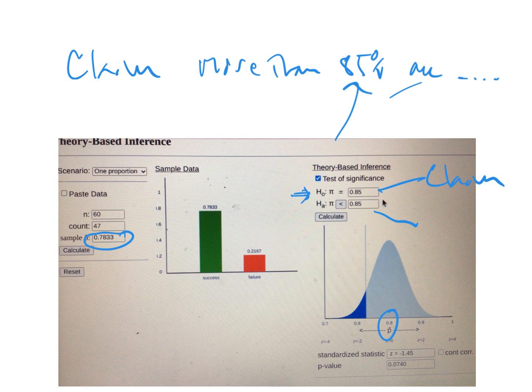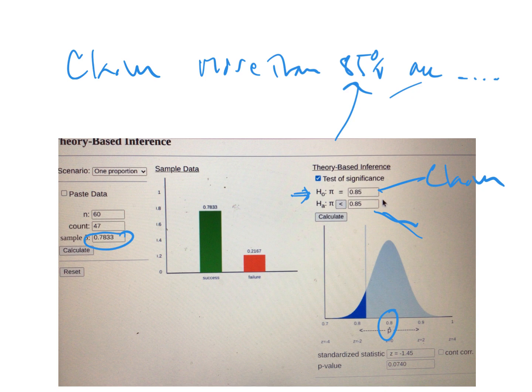You can reverse this and make the claim be H1. In fact, often the claim is H1. But in this case, I think it's easier to say that the school officials' conclusion is the claim. If you were some student group trying to run the school down because you didn't agree with them, then you would probably say, hey, no, less than 85%, that claim is wrong. In which case you could make H1 be your claim. It's the same way. It's just the way you phrase the conclusion.